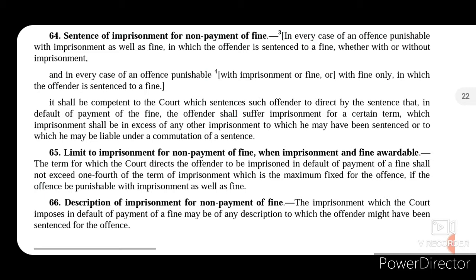So the maximum term of imprisonment was 10 years. So the imprisonment that is awarded against the default of payment of fine will not be more than 1/4, that is will not be more than 2.5 years. If the actual punishment of imprisonment is 10 years, then 1/4 of that, that is 2.5 years, will be the maximum term of imprisonment in default of payment of fine.